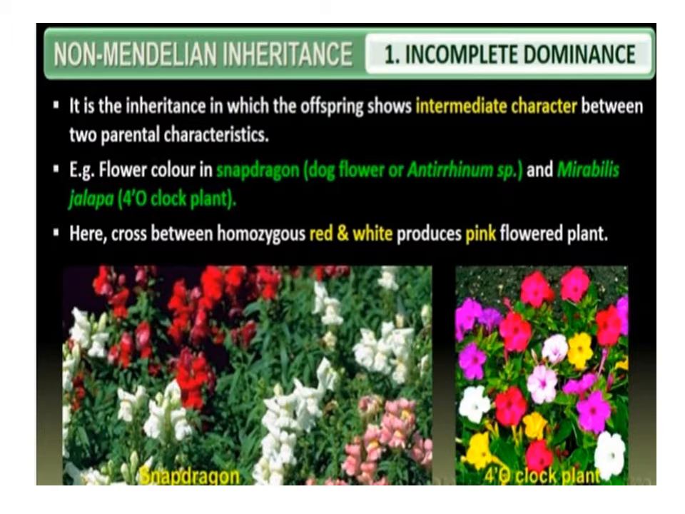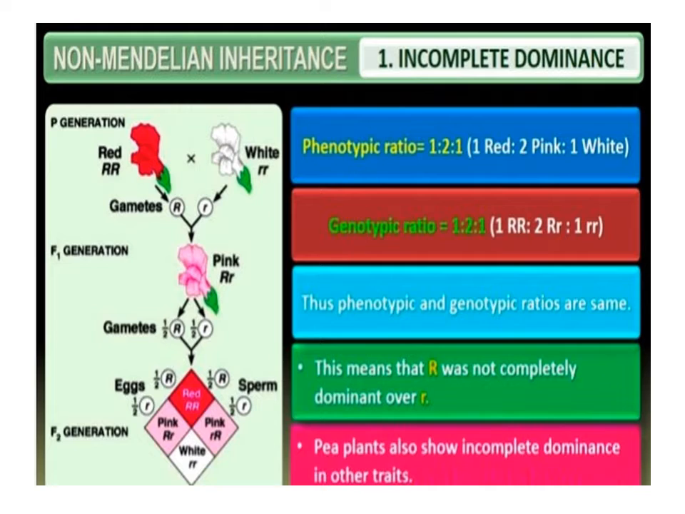Here R is not completely dominant over r, and this makes it possible to distinguish Rr as pink from RR red and rr white. In such cases of inheritance, the phenotypic and genotypic ratio is the same, that is 1 red, 2 pink and 1 white. Thus, phenotype and genotype ratios are the same. This means that R was not completely dominant over r. Pea plants also show incomplete dominance in other traits.